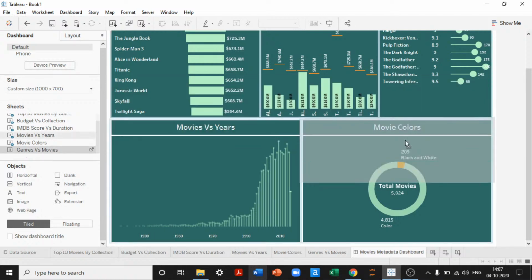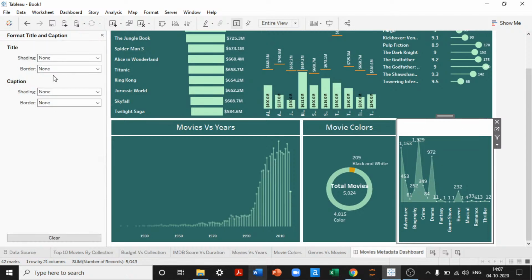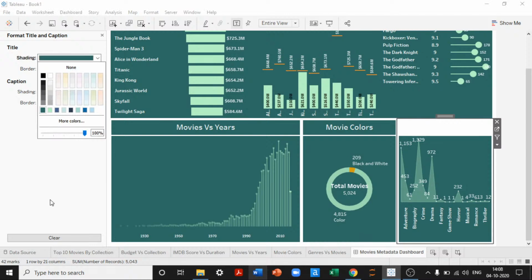The last thing we have is genres versus movies. Again, we don't have this here. Format the title. Shading, I can keep it.